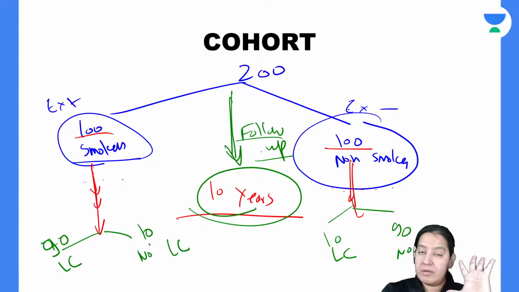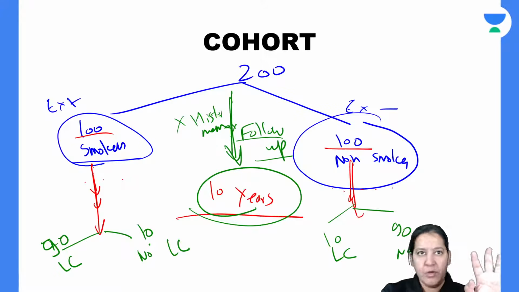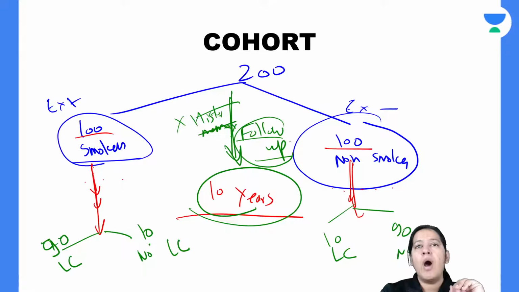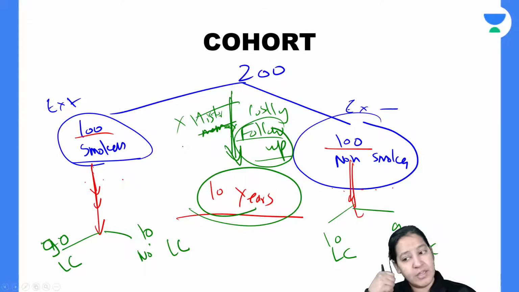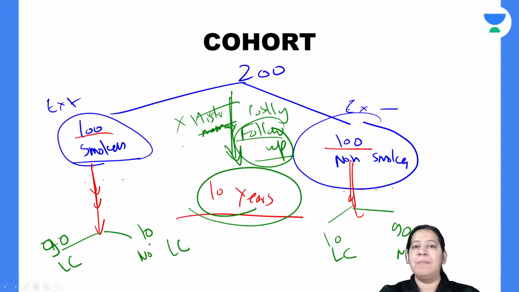Now what is the advantage of cohort study over case control is that it doesn't depend on history. So it doesn't depend on memory of the people, it doesn't depend on truth and lie of the people. You are not trusting people, you are actually following them. The drawback is that follow up is costly. Taking history was easy, you were just asking them and writing whatever they are saying. But follow up every month, either you have to call, or you have to send the email, and you have to keep a check on these 200 people.